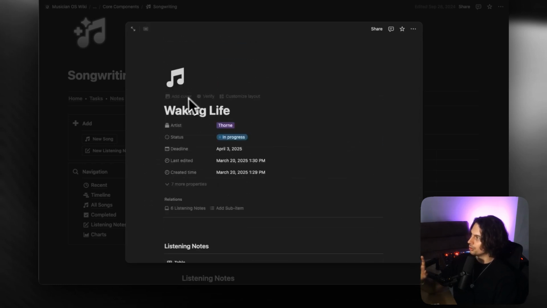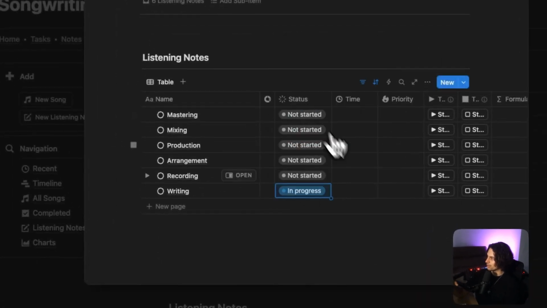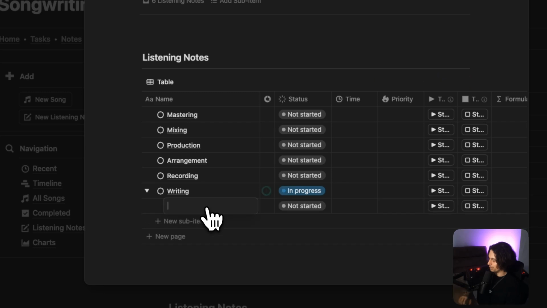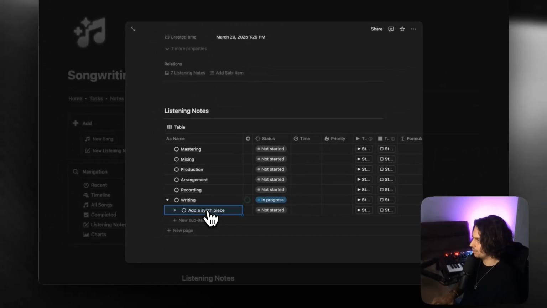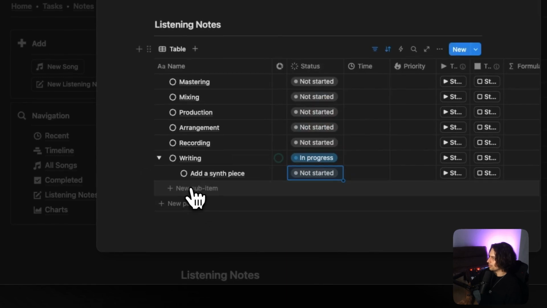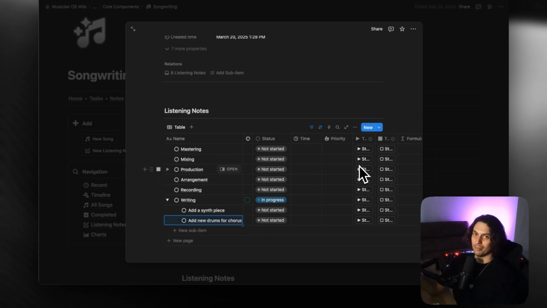So if we've spent an hour working on Waking Life, we're going to say we have already actually started the writing, so the writing is in progress, and we still need to add a synth piece, which is not started, and we're going to add new drums for chorus. And so the next day when I actually come back to work on this track, I'm not just going to open it and aimlessly wander around. I'm going to say, hey, actually, I need to work on adding that synth piece, and I'm going to add new drums to the chorus, right?